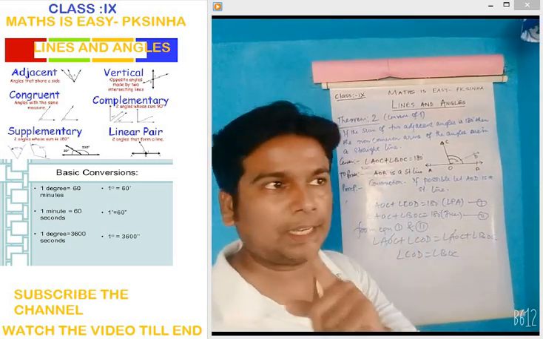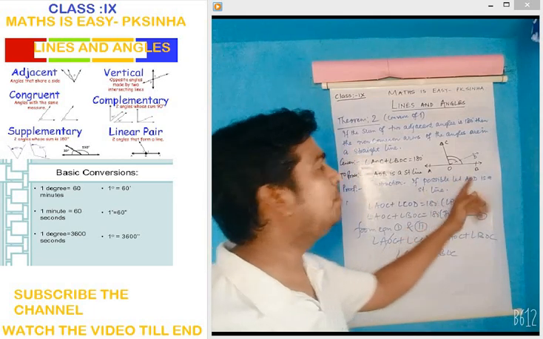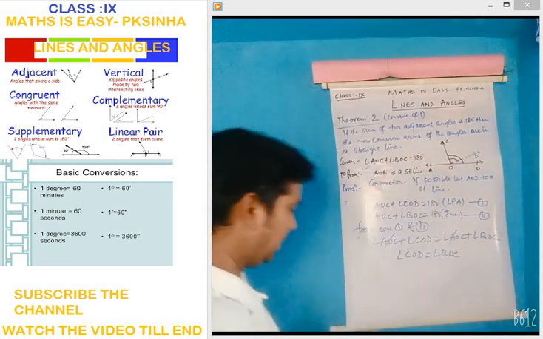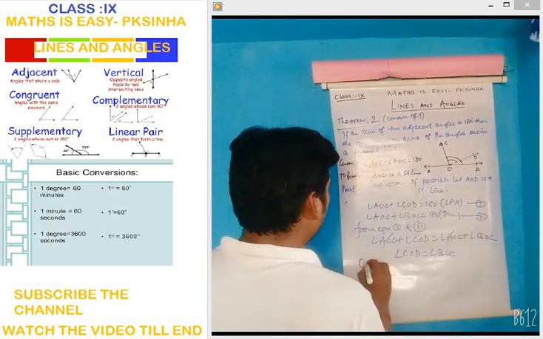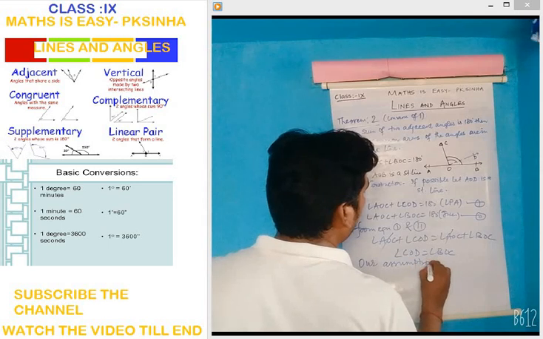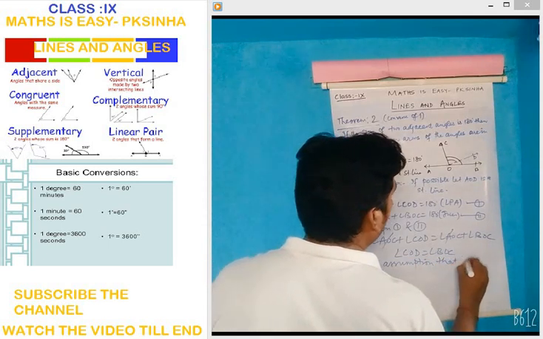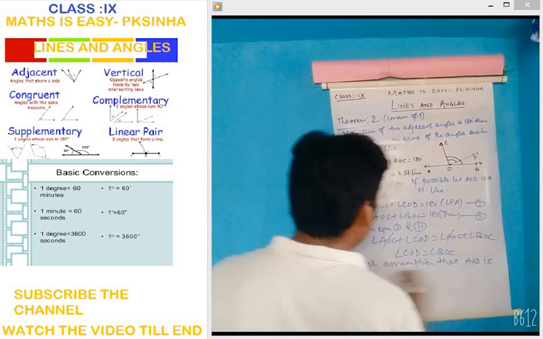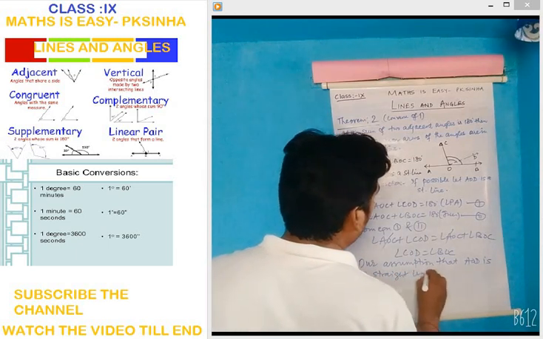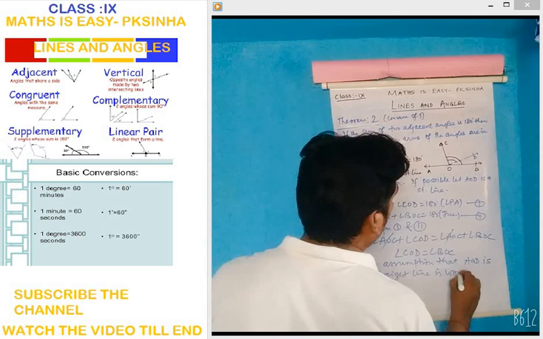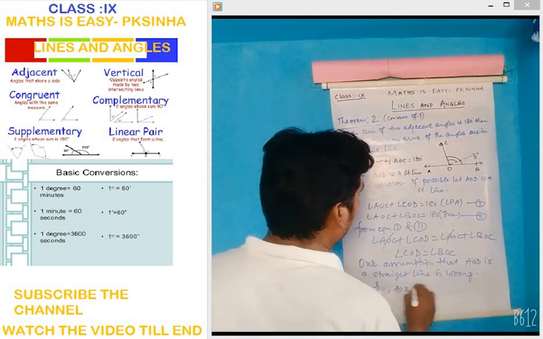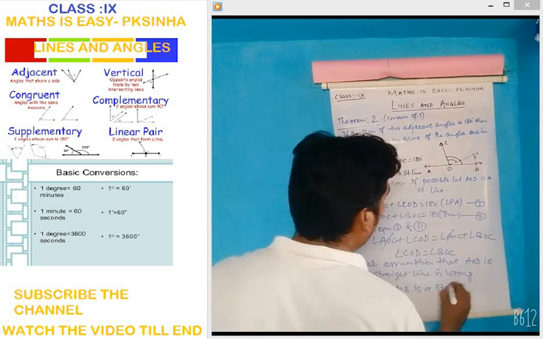what we have supposed, that AOD is a straight line, is wrong. That means what is right? AOB is a straight line. Whatever is given is right. So, we will write that our assumption that AOD is a straight line is wrong. So we will say that AOB is a straight line.